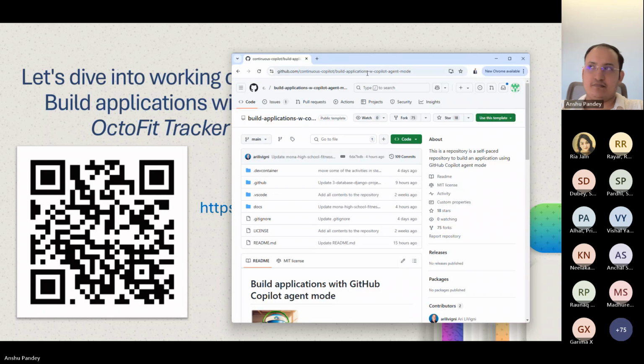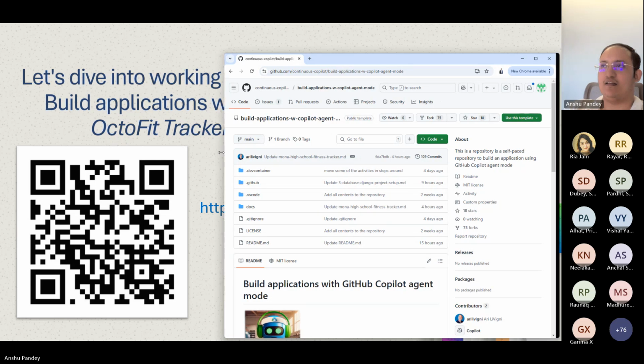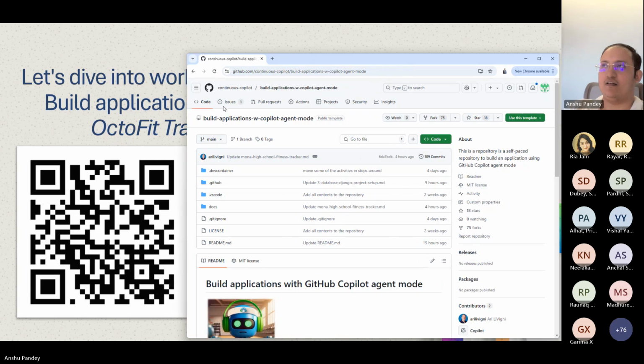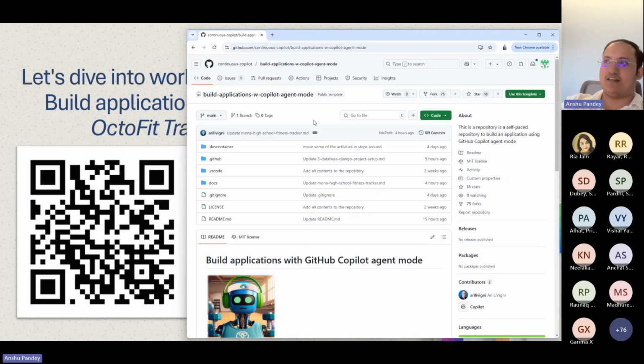It is GitHub.com, and this is the link for the repo that we're using. Scanning this QR code will help you access the repo. And this is a starter repo to build the application with agent mode, specifically the Octofit Tracker application here.